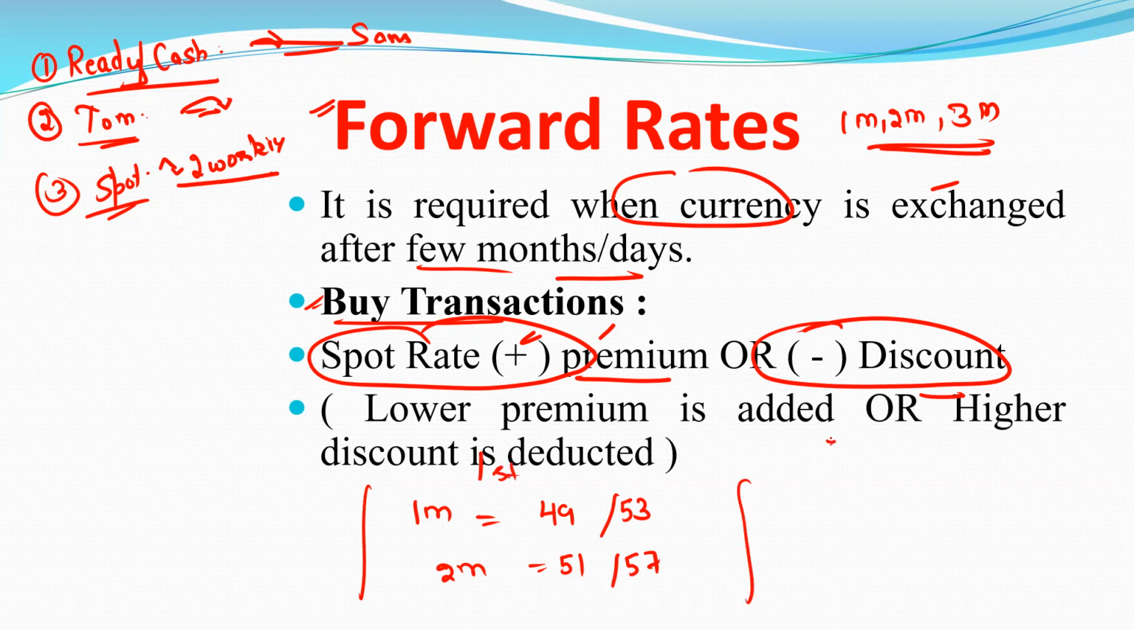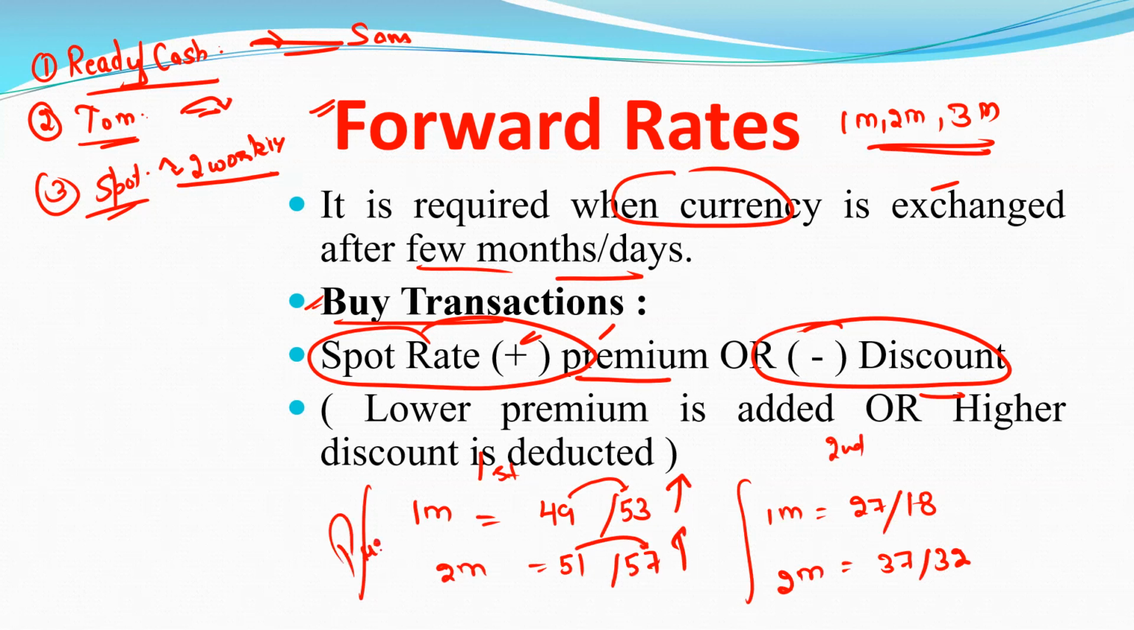Second case here. One month is equal to 27, 18. Second month is equal to 37, 32. Clear? So here it is to be increased, and here it is also to be increased. So that is what we can say is premium.